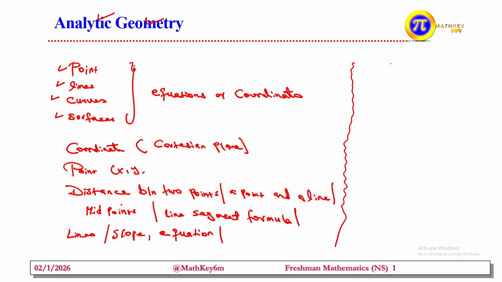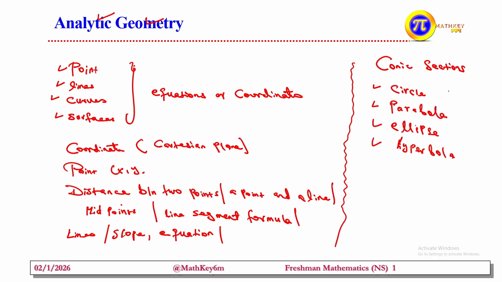The other one, which is the main concern here, is conic section. In case of conic sections, as we are familiar, it is the study of shapes like circle, parabola, ellipse, hyperbola. You asked for more focus on conic sections; it considers circle, parabola, ellipse and hyperbola and the like. In any way, analytic geometry studies geometry, but it studies points, lines, curves and surfaces, which may be represented in the form of equations or coordinate forms. The way we express them, we call analytic geometry.